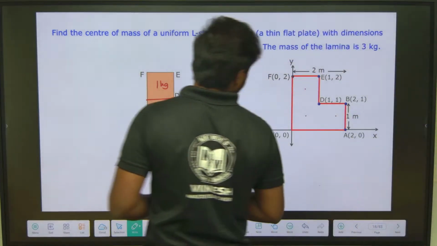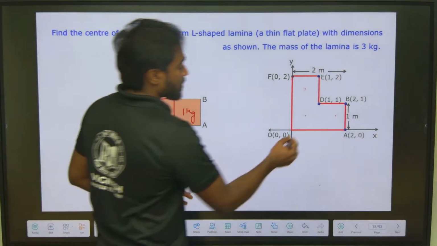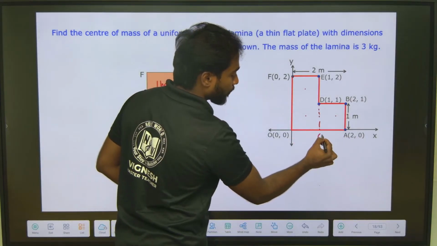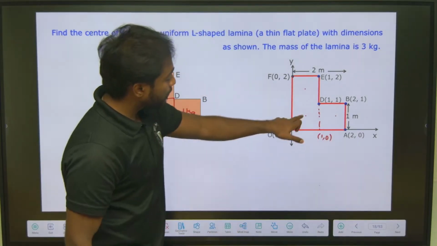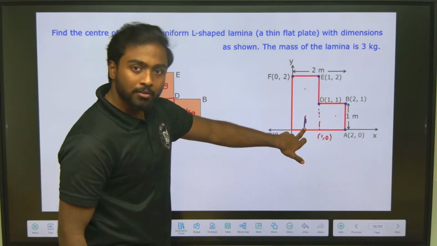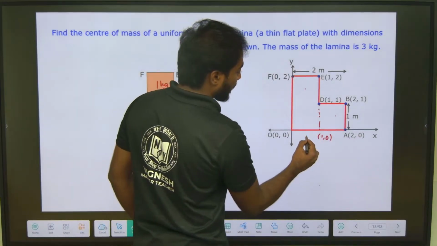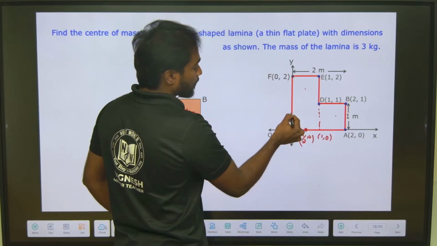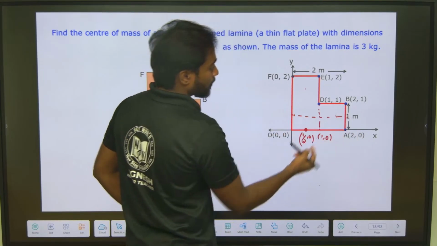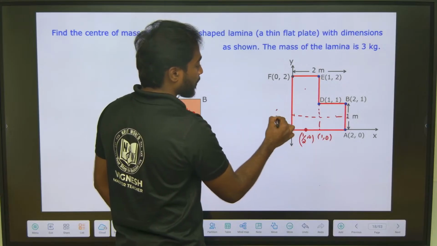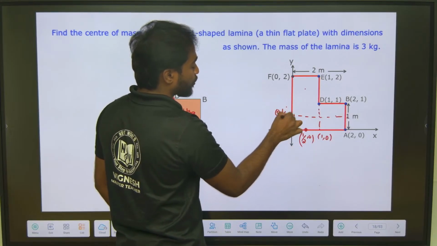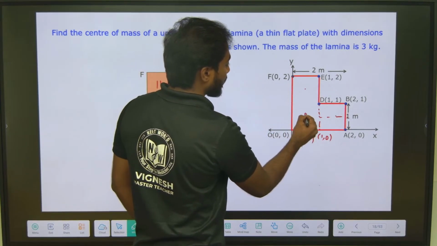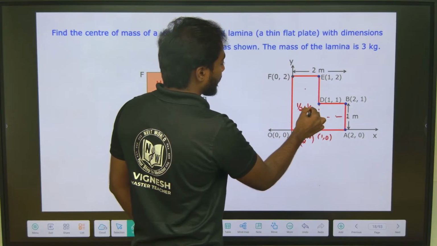Now if I take a line here, this is 0, this is 2. So this one will be (1, 0). What about this midpoint? This is 1 by 2. This point is exactly (1/2, 0). What about this point? This is 1 meter, so this will be (0, 1/2). No, it is (1/2, 1/2) that will come at this point. It is (1/2, 1/2).